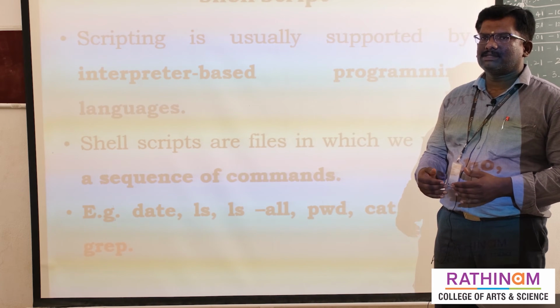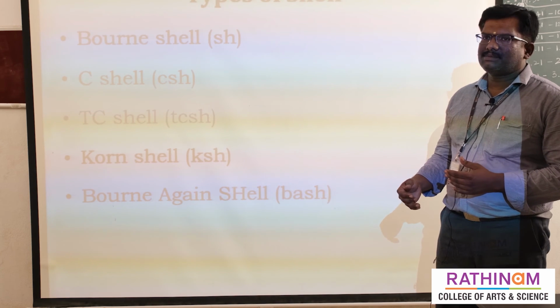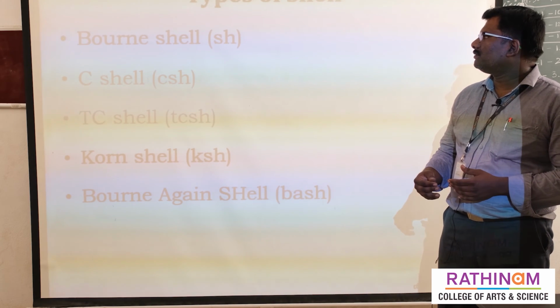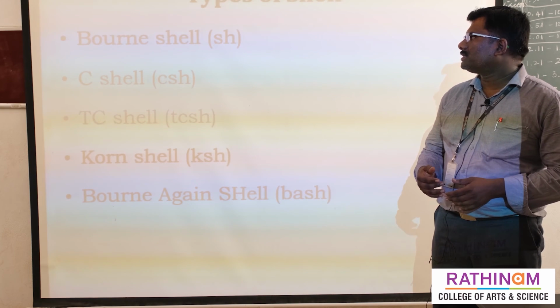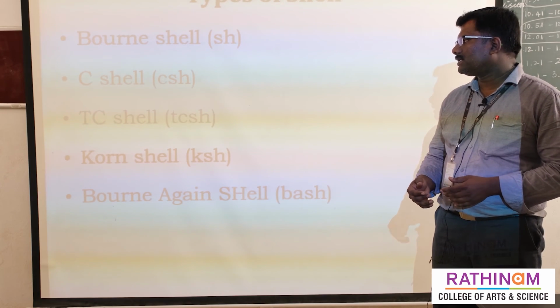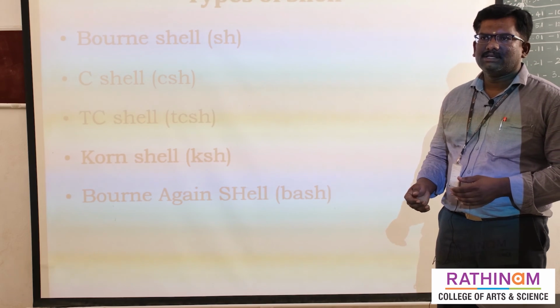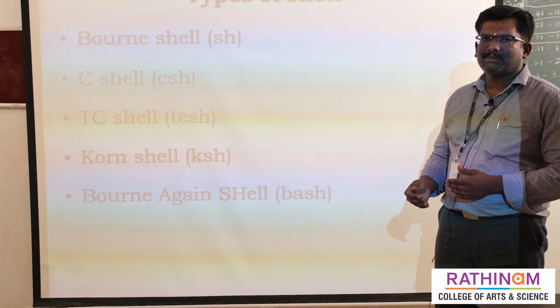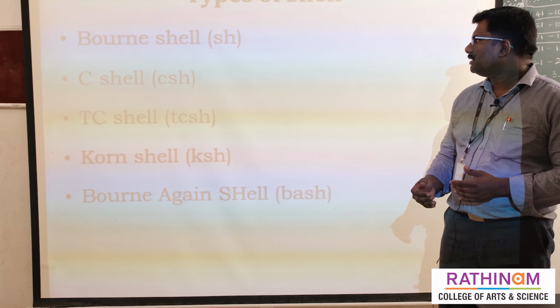We use many commands in shell script. Next, the types of shell. Several types of shell are available: the Bourne shell, C shell, TC shell, Korn shell, and then the Bourne Again shell, which is called bash. Bash is the most popular shell, and nowadays it is used in all Linux operating systems.